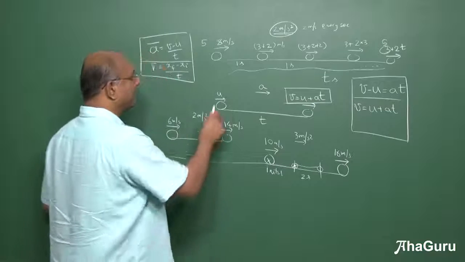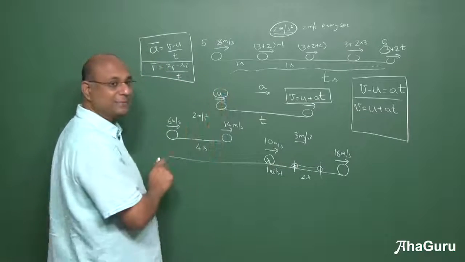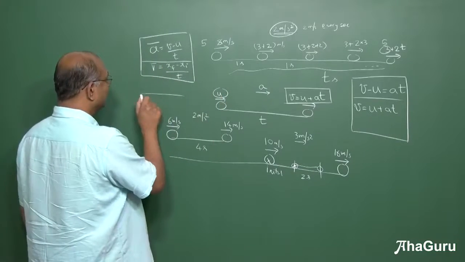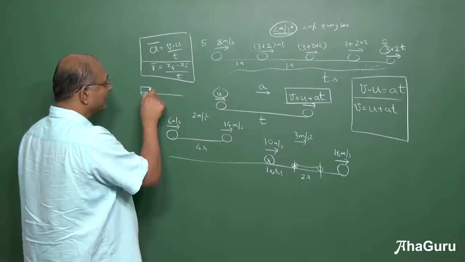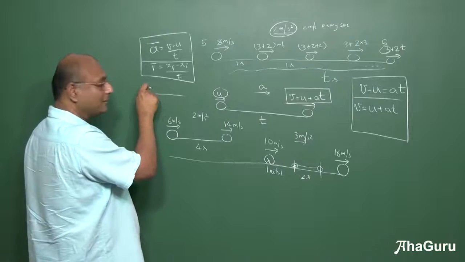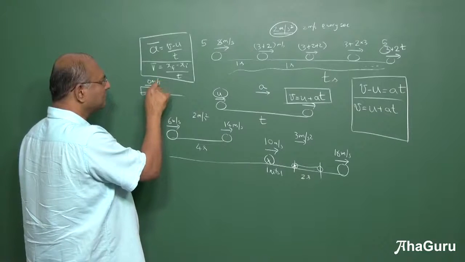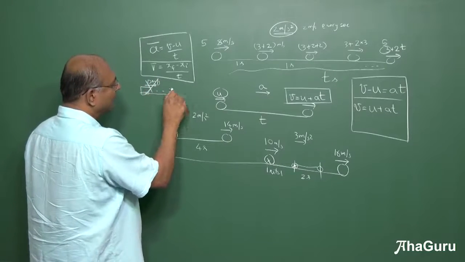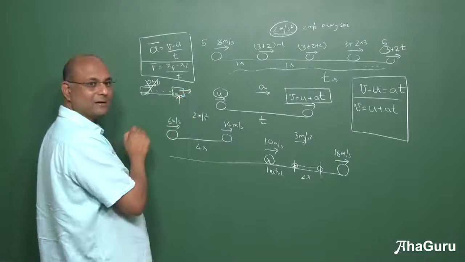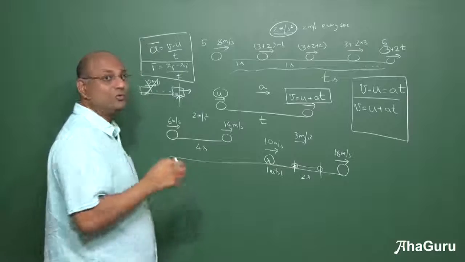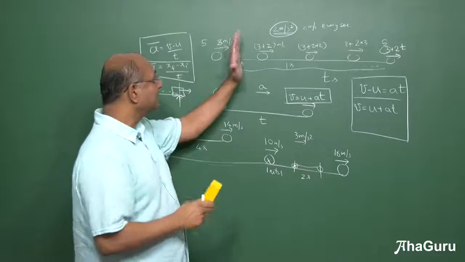So please keep in mind, u need not be 0. For example, if a car was starting from somebody's house, it might have started with 0 velocity, but this is not initial, because I might choose to see the car from here. This velocity is initial. Initial is any velocity you choose, any instant that you choose.